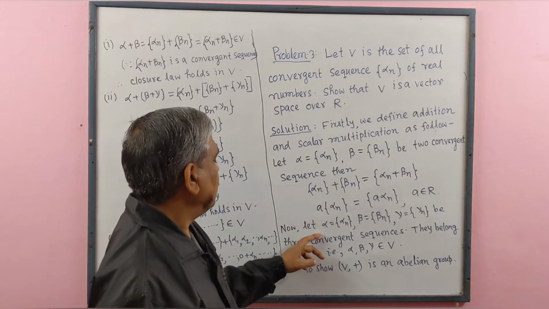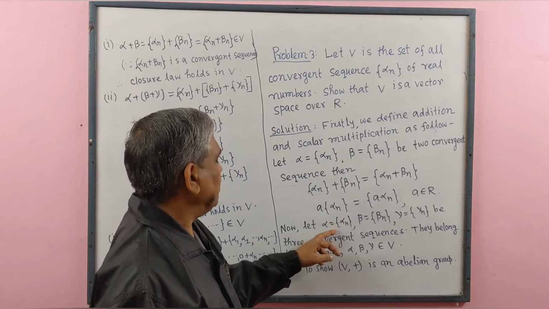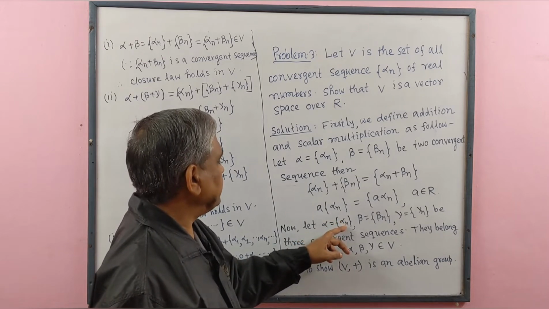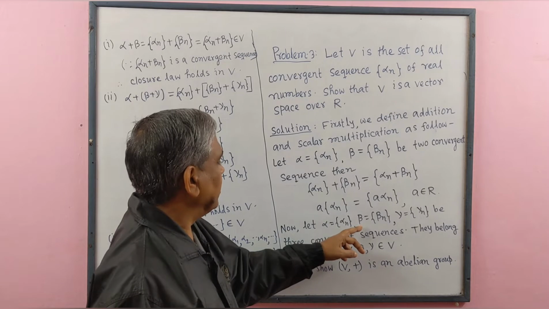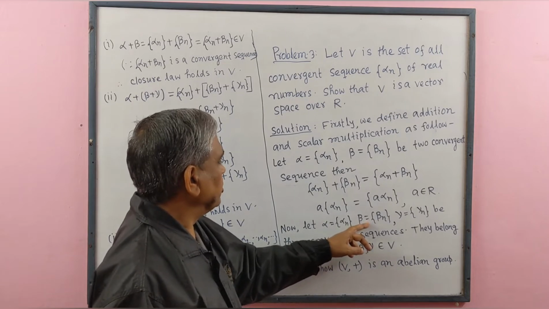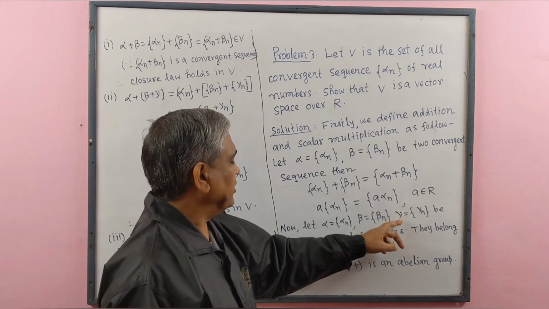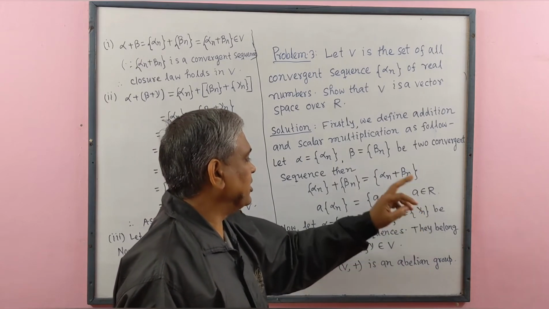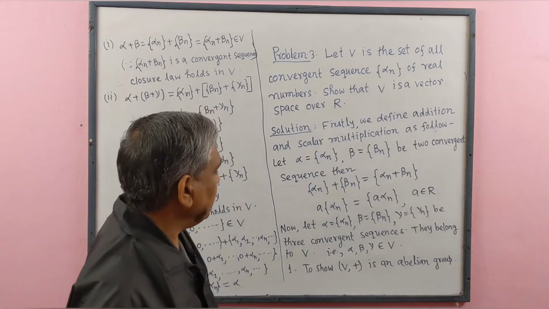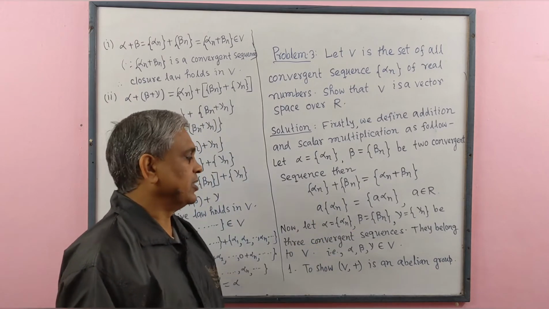Now let alpha equal to a sequence whose generalized term is alpha n, beta equal to a sequence whose generalized term is beta n, and gamma another sequence whose generalized term is gamma n, be three convergent sequences.